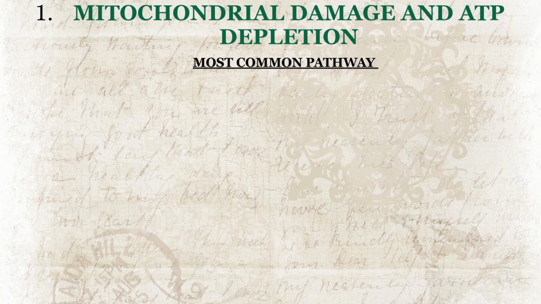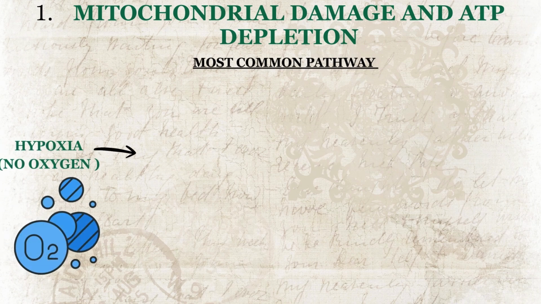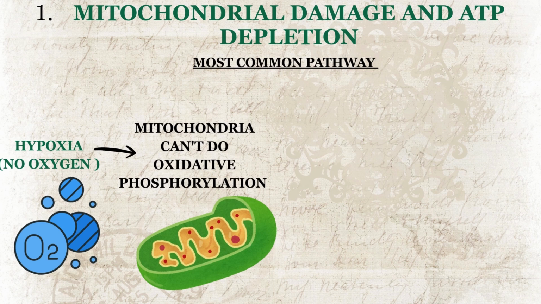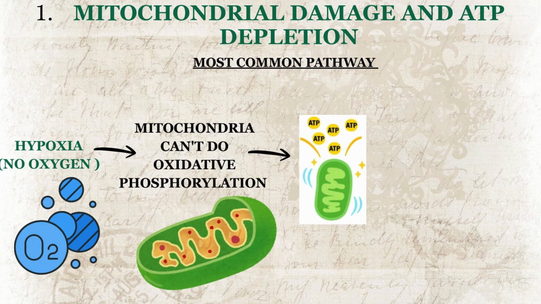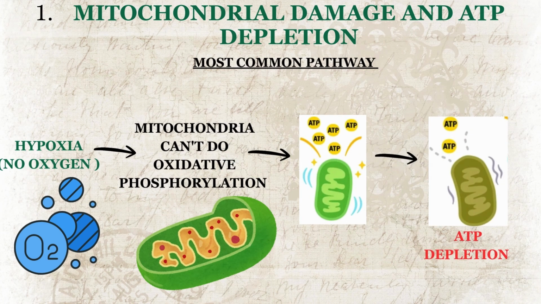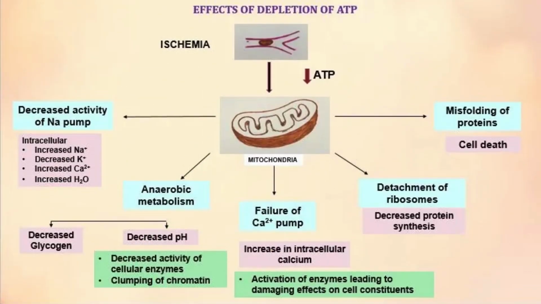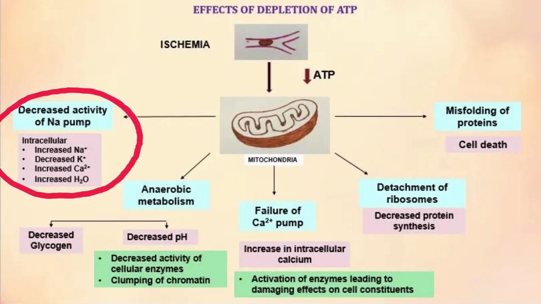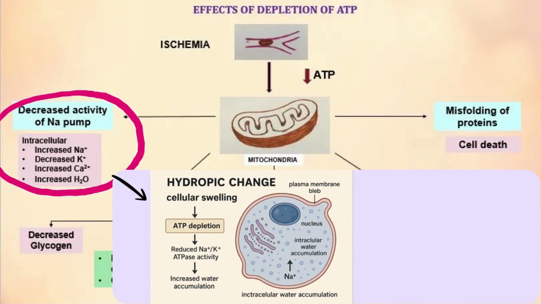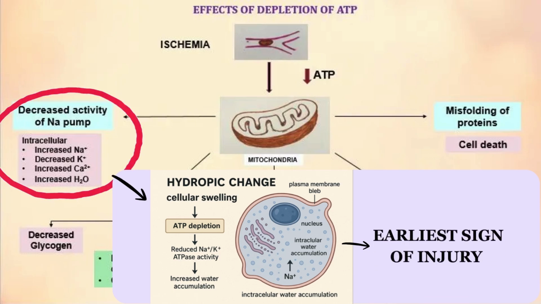This is the most common pathway, usually from hypoxia. There is no oxygen, and that's why mitochondria can't do oxidative phosphorylation, and ATP levels crash. What are the consequences of low ATP? The sodium potassium pump fails. This pump is the city's sump pump, keeping sodium out. Without power, sodium rushes in, water follows the sodium, and the cell swells. This is the earliest sign of injury.